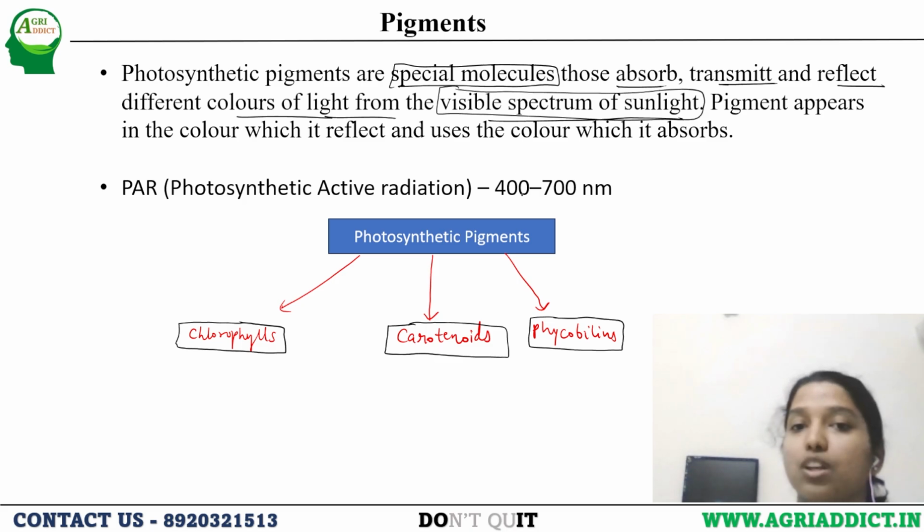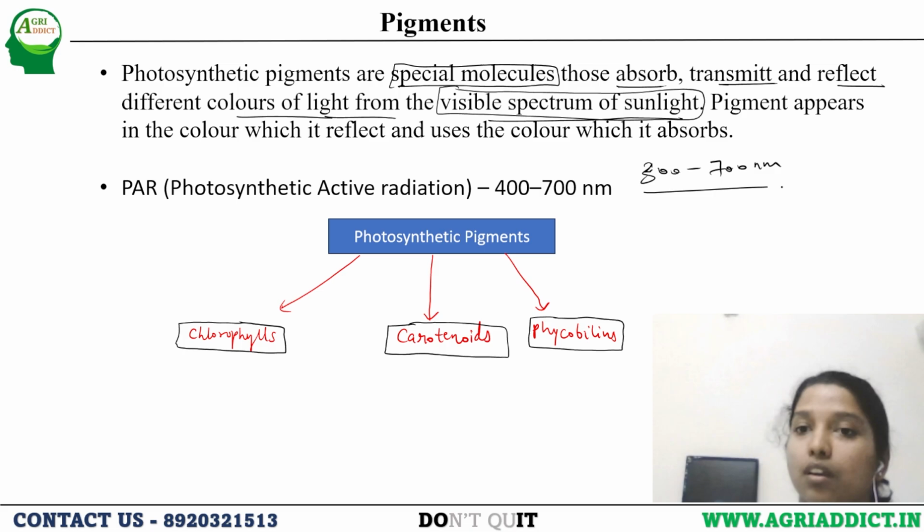This visible spectrum lies from 300 to 700 nanometer, and the photosynthetically active radiation is from 400 to 700 nanometer.